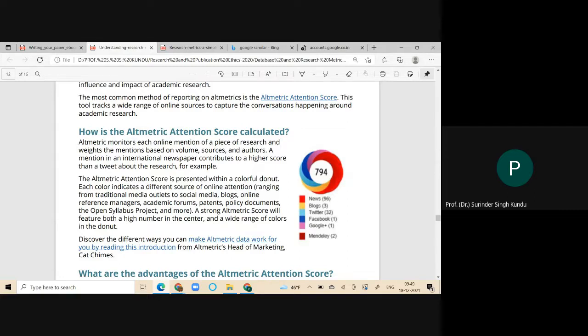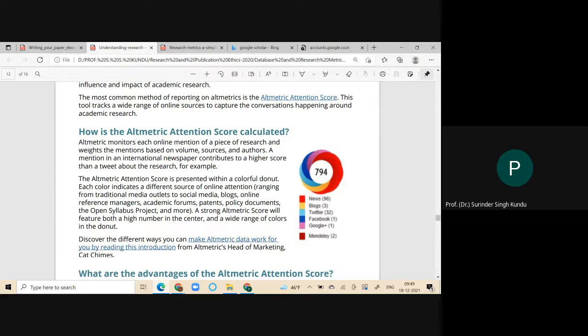A colorful donut is there. I hope the donut is very clear. Each color has an indication of a different source. Here you can see the red color is news. Then another color is blogs, another color is Twitter, another color is Facebook, and then Google Plus. Then Mendeley is there. And the combination of all these rings overlapping one by one becomes your altmetric attention score.